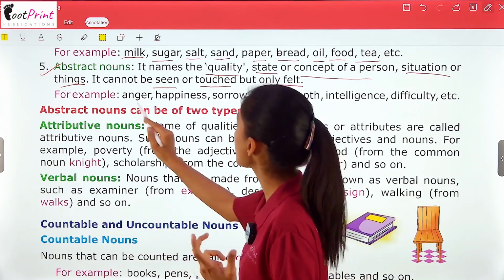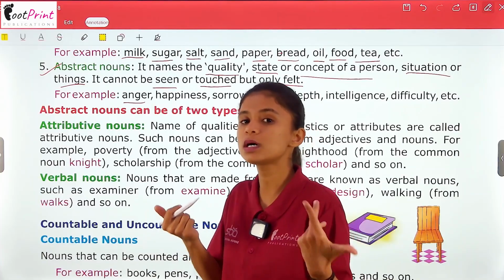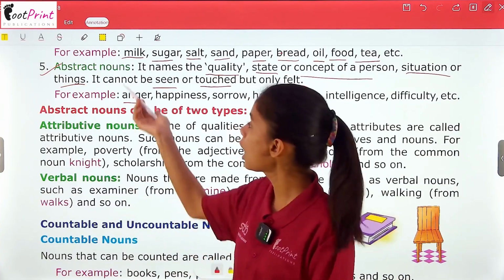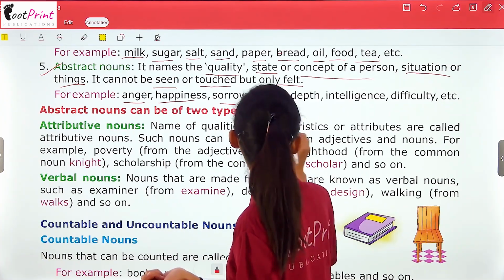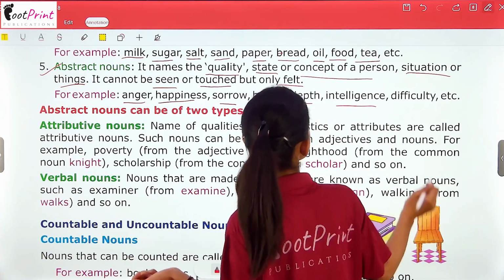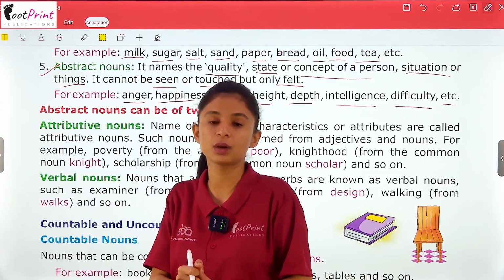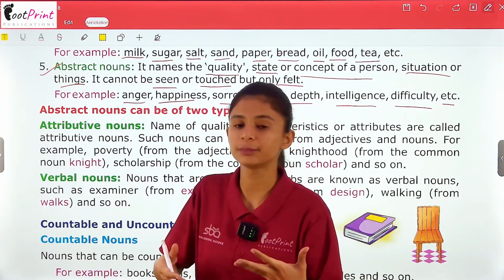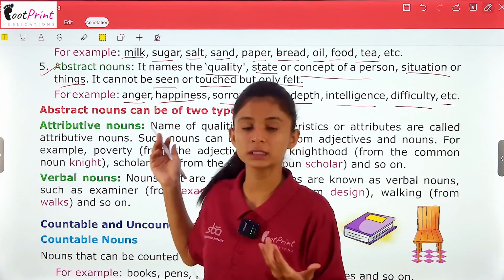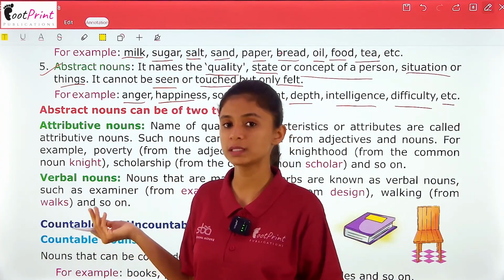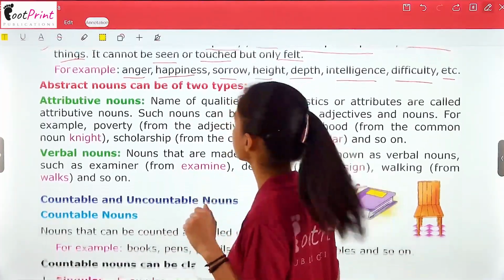So the examples are anger. You cannot see anger, but you can feel it, right? It is also a noun, and which noun? Abstract nouns. Happiness, sorrow, height, depth, intelligence, difficulty, etc. All these are abstract nouns because you cannot physically show them. Although you can see height, you cannot count it under any other category but abstract nouns, right? Because it is more of a quality.